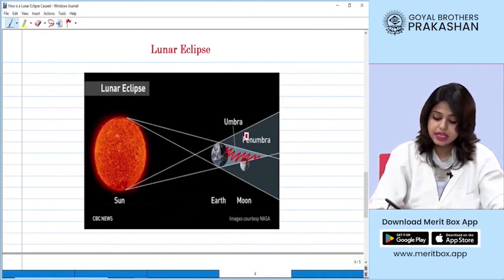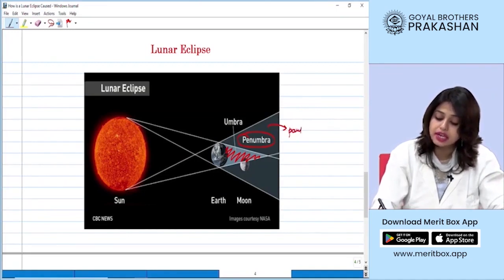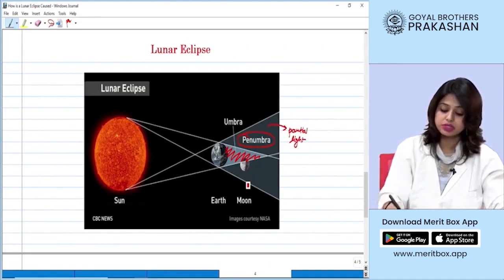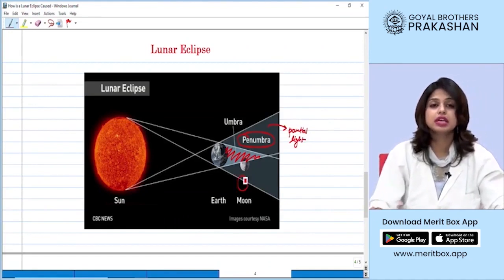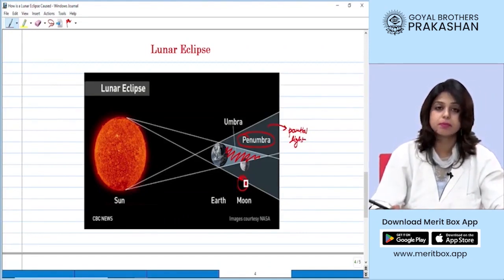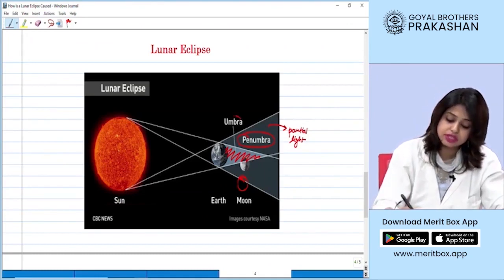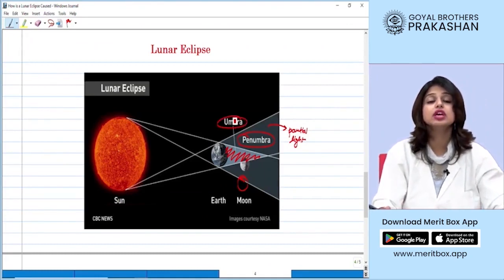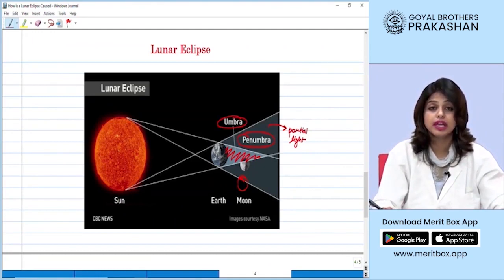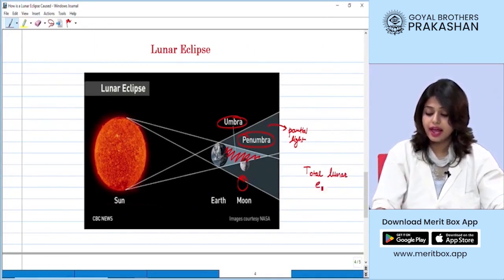But there is another region where partial light is coming. Thus, when the moon comes in this region, we get a partial eclipse. But as it comes in this region, the darkest region, we get a total lunar eclipse. Total lunar eclipses are more common, as we know. Why, students?